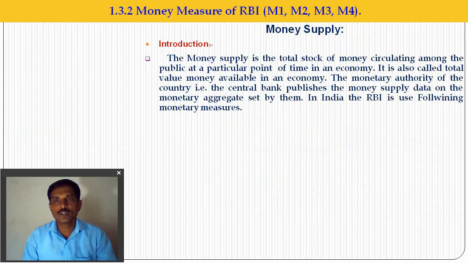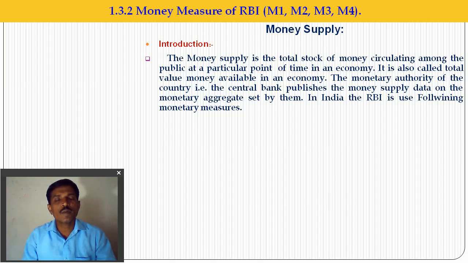The money supply is the total stock of money in circulation among the public at a particular point of time in the economy. So at a particular time, how much total stock of money is in circulation is called the money supply. It is also called the total value of money available in the economy. The monetary authority of the country, like the central bank, publishes the data about how much money supply is available in the economy.